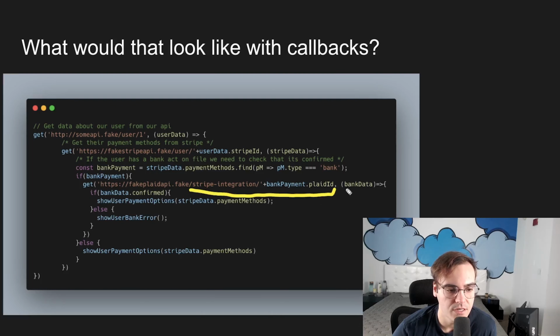Then Plaid is going to give us back the bank data, and what that bank data is going to contain is whether their bank account has been confirmed, which means we can charge it or not. And then finally, when we're done with all of that, we've confirmed the user's payment methods are valid, and we can go ahead and show the user their payment options. We can render that component. If the bank account's not confirmed, maybe we want to show them some error.